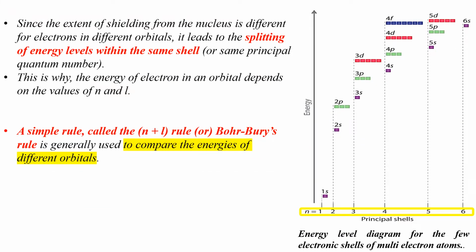Since the extent of shielding from the attractive force of the nucleus is different for electrons occupying orbitals of different shapes, it leads to the splitting of energy levels within the same shell or same principal quantum number. This is why the energy of an electron in an orbital of a multi-electron atom depends not only on the value of n but also on the value of L. And this is illustrated by the energy level diagram displayed for a few shells of multi-electron atoms. Now, a simple rule called the n plus L rule or Bohr-Bury's rule is generally used to compare the energies of different orbitals.